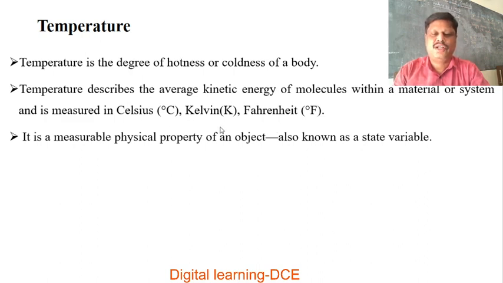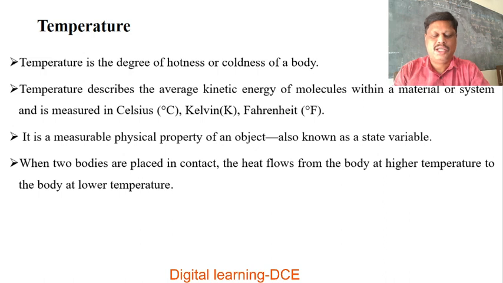These are the different scales used to measure temperature. Kelvin is the SI unit of temperature, and we can also measure temperature using the Celsius and Fahrenheit scales. Temperature is a measurable physical property of an object, also known as a state variable or thermodynamic variable or coordinate.